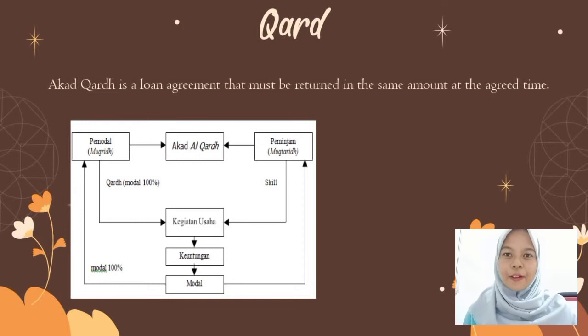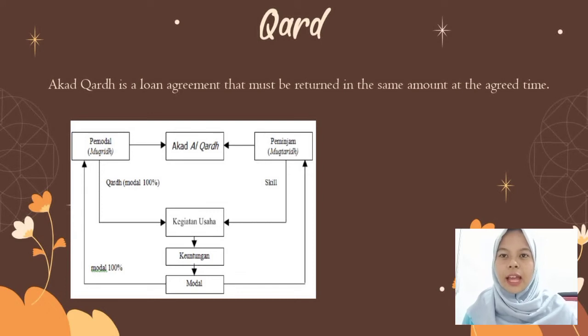The following is the flow of the qard contract, namely, the financier or mukrid and the borrower or muqtarid enter into a qard contract for business activity until the borrower or muqtarid returns the amount of capital lent without compensation or additional return value to the investor.